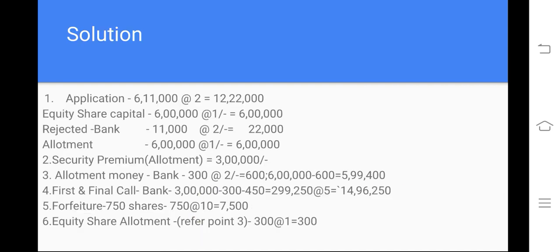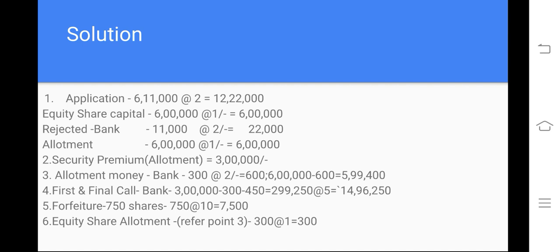As I have explained, application we received for 6,11,000 shares, which is 12,22,000 as the amount. Capital amount is only 6 lakhs, whereas the bank rejected 11,000 shares, 22,000, and at the time of allotment they asked us to adjust. It is amounting to 6 lakhs. If we add all this, 6 lakhs, 6 lakhs, 12 lakhs and 22,000, this all refers to the first adjustment at the time of application. Second one relates to premium. Premium amount we already know, 3 lakhs. Allotment money back, already 300 shares at the rate of 6,000: 6 lakhs minus 600 is equal to 5 lakhs 99,400.